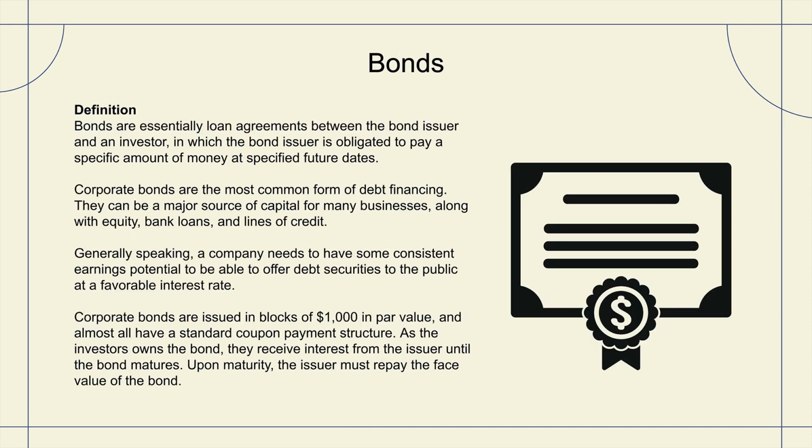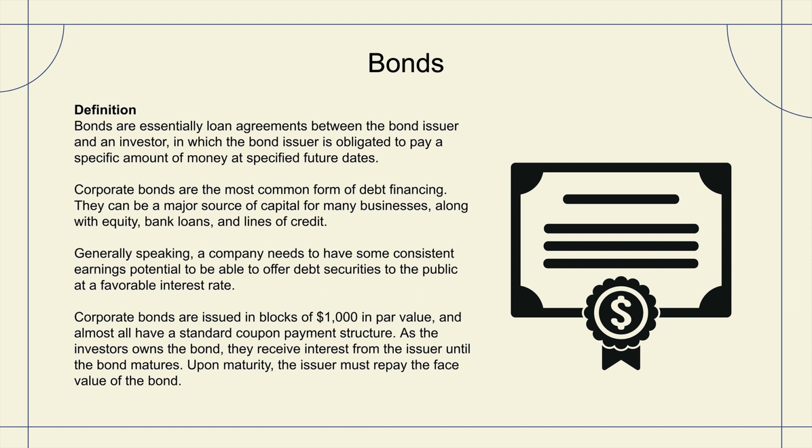As we turn our attention to bonds, the most dominant form of long-term liabilities, bonds are essentially loan agreements between the bond issuer and an investor, in which the bond issuer is obligated to pay a specified amount of money at a specified future date. Corporate bonds are the most common form of debt financing. They can be a major source of capital for many businesses, along with equity, bank loans, and lines of credit.